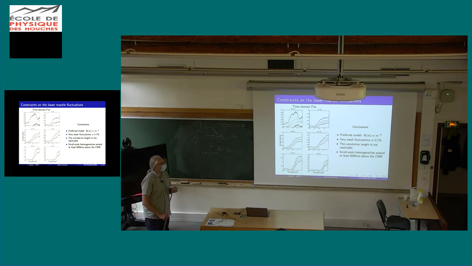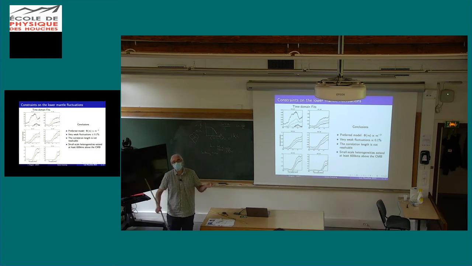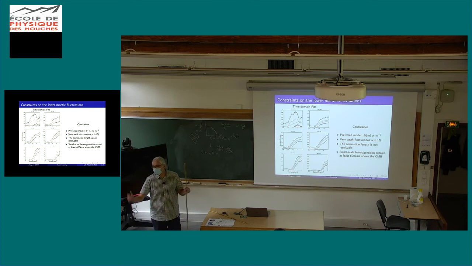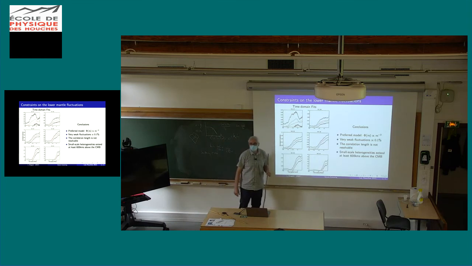The mean free path is huge, I think thousands of kilometers. This is why I say it's a single scattering experiment. The mean free path is huge, but it's not surprising. You have ballistic waves that propagate through the mantle. If the mean free path was very short, it would be completely contradictory.